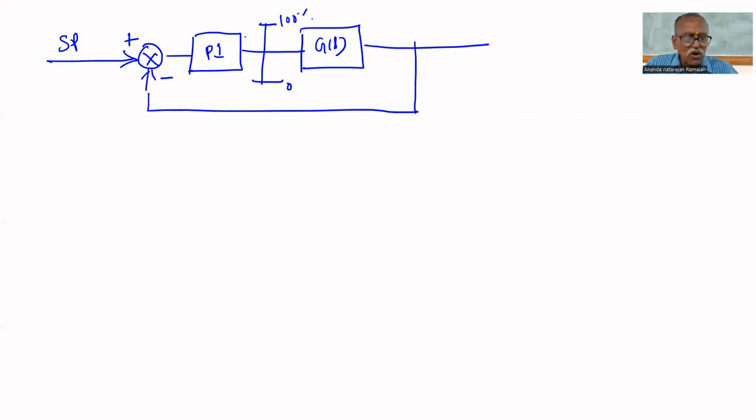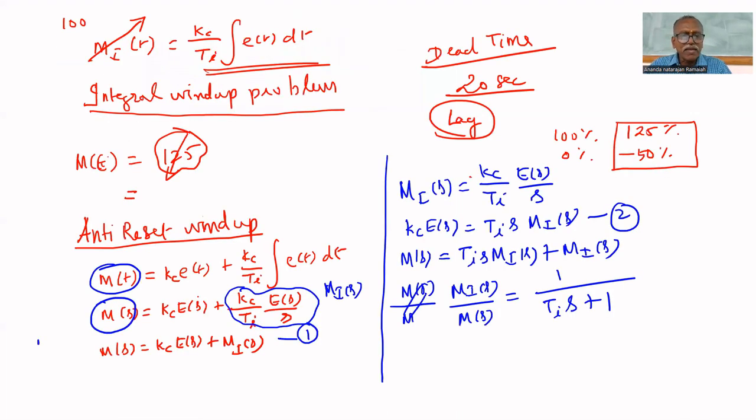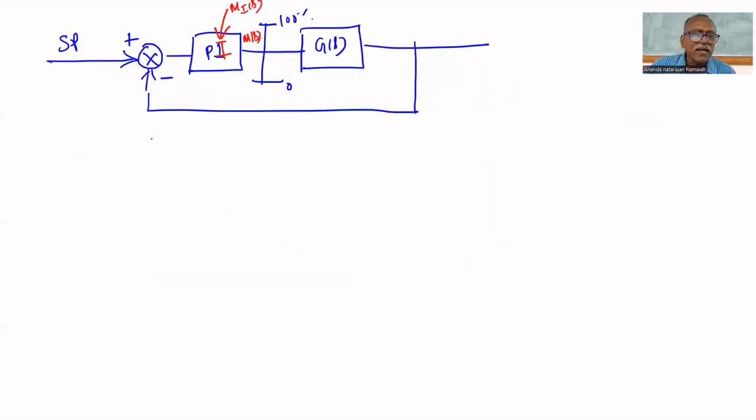Here, the controller output is called M of s. From this M of s, I want to find Mi of s. Mi of s is the integral mode output. So from M of s, I can find Mi of s. For that, I have a transfer function. You can find the electronic circuit for this transfer function. If you give M of s as input, it will give Mi of s. So I have an electronic circuit, that is 1 by Tis.